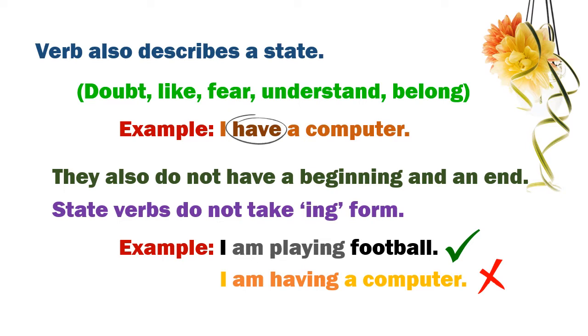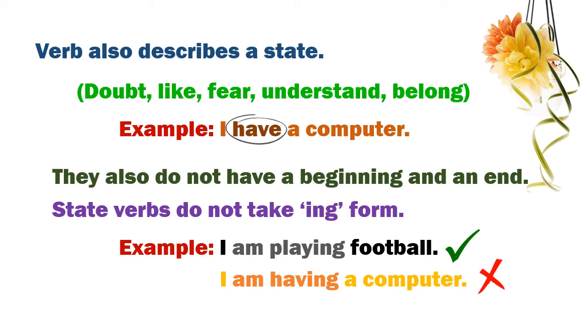Here the verb is have. It is not an action verb because have is not a physical action. So have is a state verb and state verbs should never take ing form. So this is wrong. The correct sentence is I have a computer.